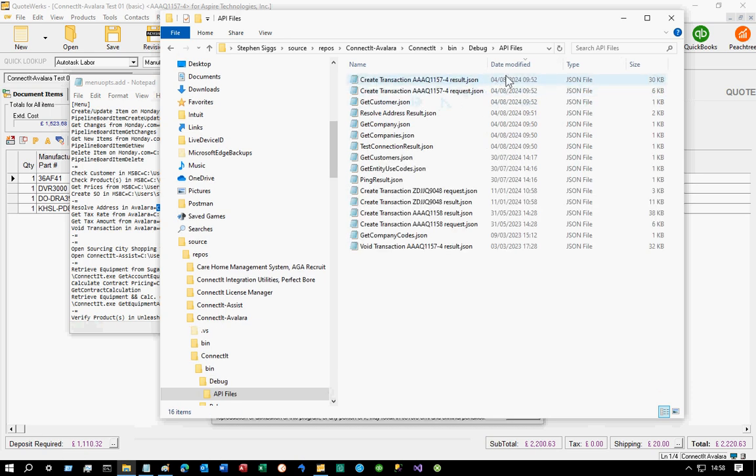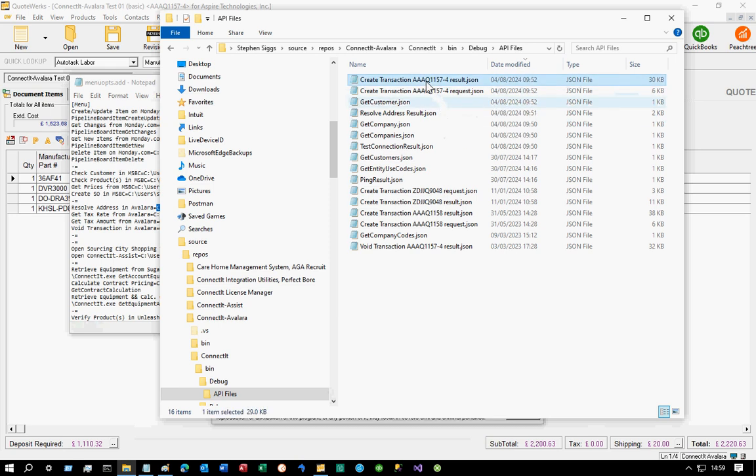The next lot of files I will need are JSON files. You can find those in the API files subdirectory. You're probably going to have quite a few listed here. If you've just been experiencing the issue, if you've just tried the ConnectIt-Avalara utility and it's caused the error or had the unexpected result that you have, if you sort by date modified descending, then that's going to push the relevant JSON files to the top of the list.